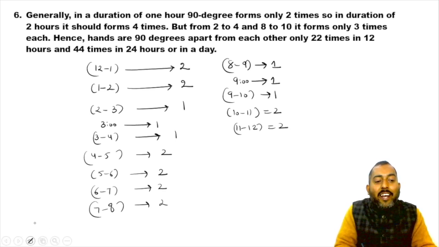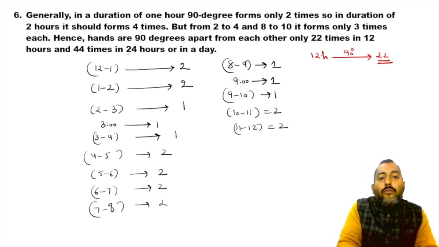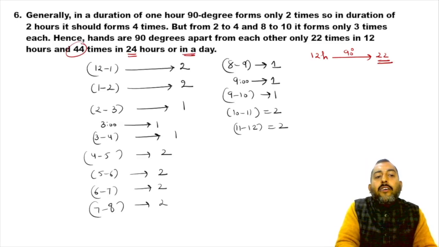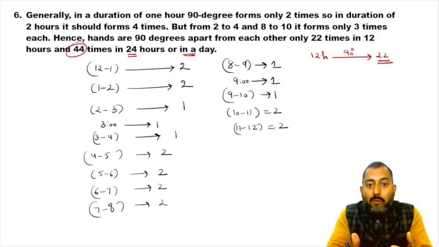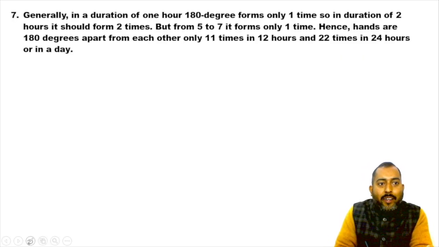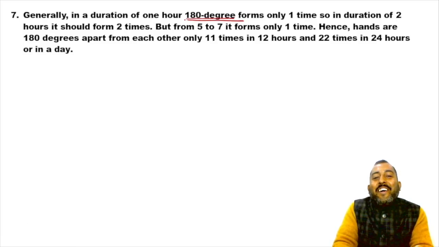So in this way, if you calculate, you will find that in 12 hours 90 degree forms 22 times, and in 24 hours, or in a day, 90 degree forms 44 times. Understood? Shall we move on? Yeah, let's move on. Let's talk about the case of 180 degree now.